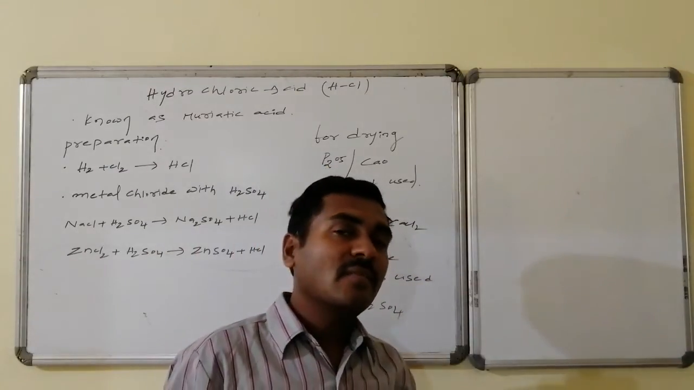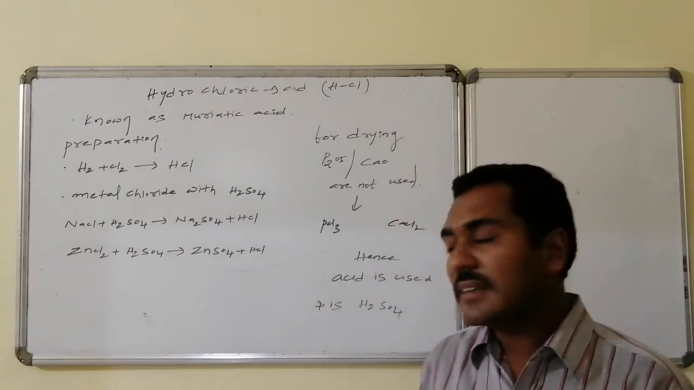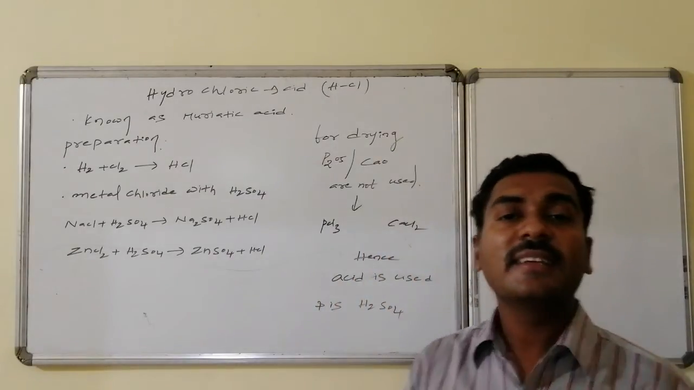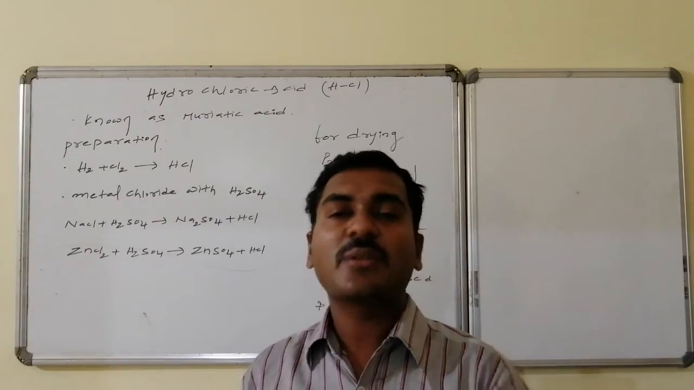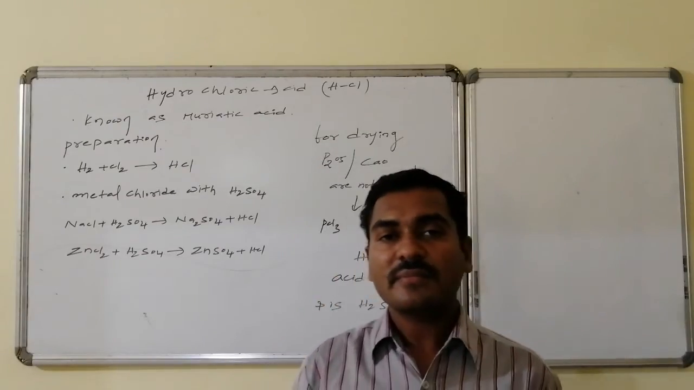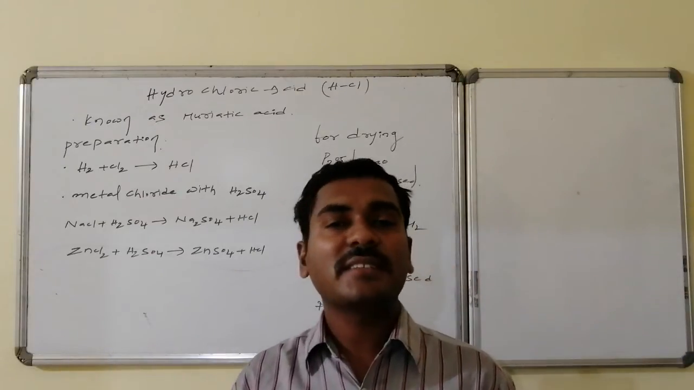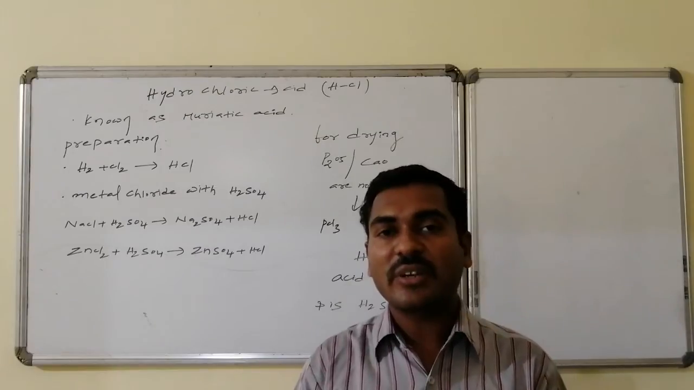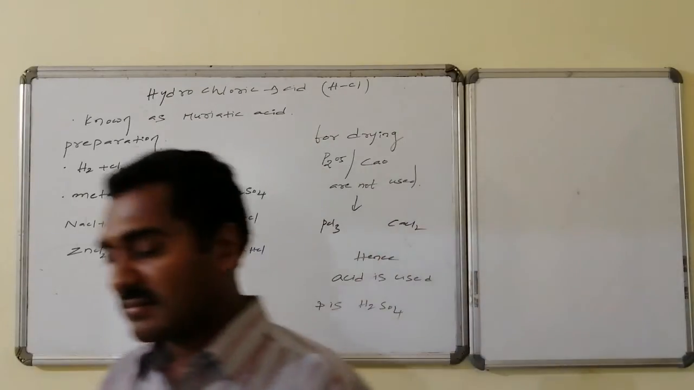Hence, another dehydrating agent is used, and that dehydrating agent is generally sulfuric acid, because it is a good dehydrating agent due to the hydrogen bonds formed between them. It takes the moisture, it imbibes the moisture in it. As a result, the HCl gas becomes dry, thus we can obtain dry HCl gas.